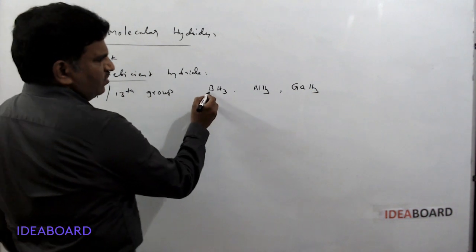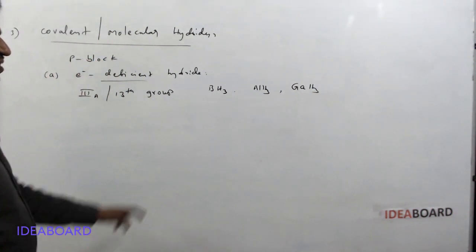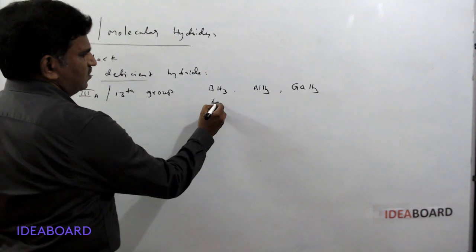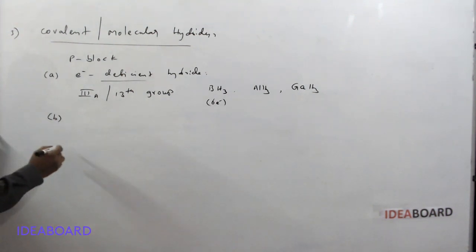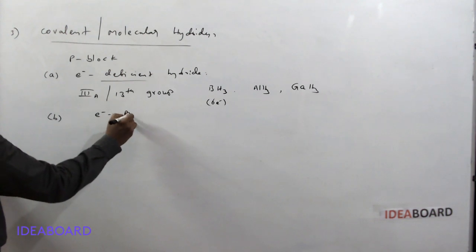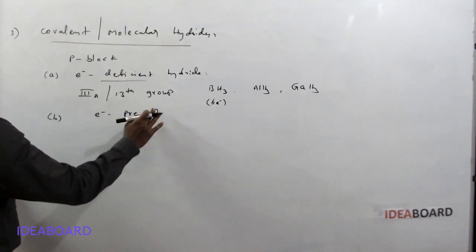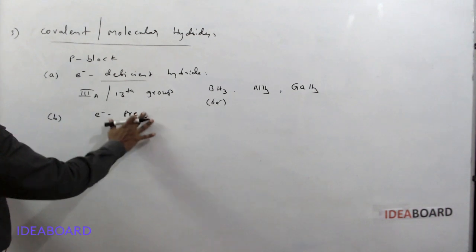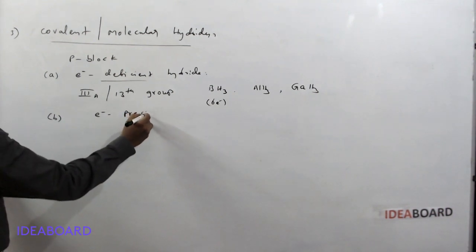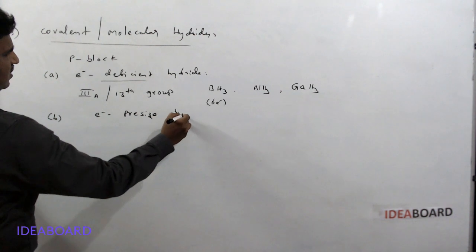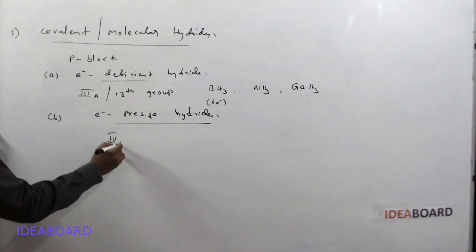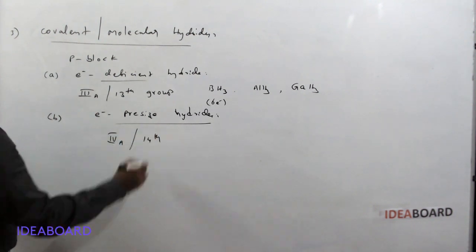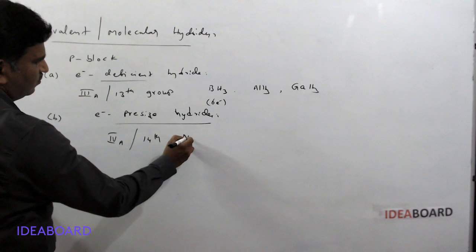If you see the valence electrons around boron in this molecule, there are only 6 electrons, which is less than an octet. So they are called electron deficient hydrides. The second type is electron precise hydrides, mainly formed by 4th A group or 14th group elements.